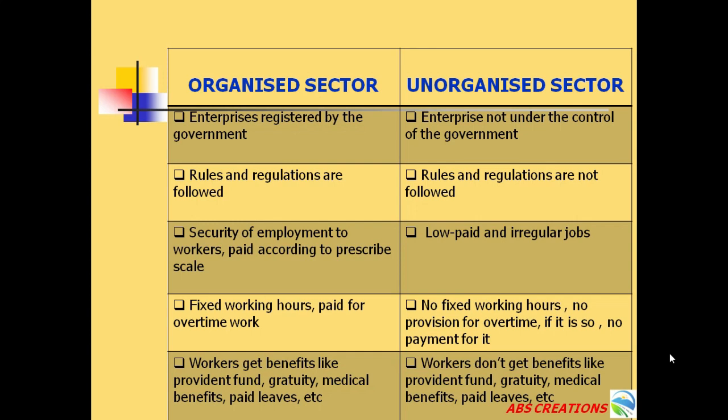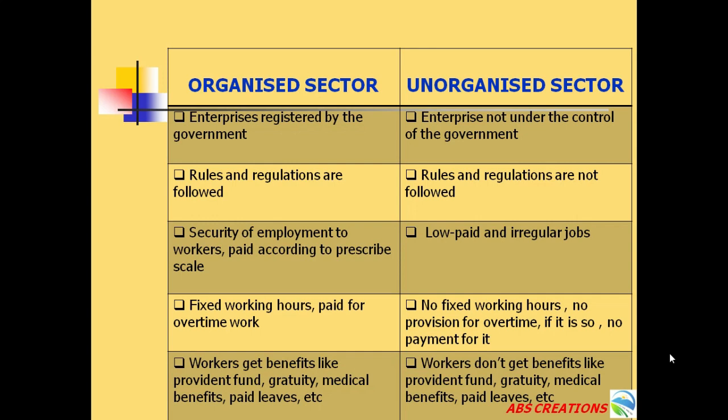In organized sector, the people work for fixed hours and they are paid if they do any extra overtime work. Whereas the people in unorganized sector have no fixed working hours and there is no provision for overtime. And even if there is provision for overtime, no extra payment is paid to them. The people of organized sector get benefits like provident fund, gratuity, medical benefits, paid leaves, etc. But the people working in the unorganized sector don't get such benefits that the organized sector people get.